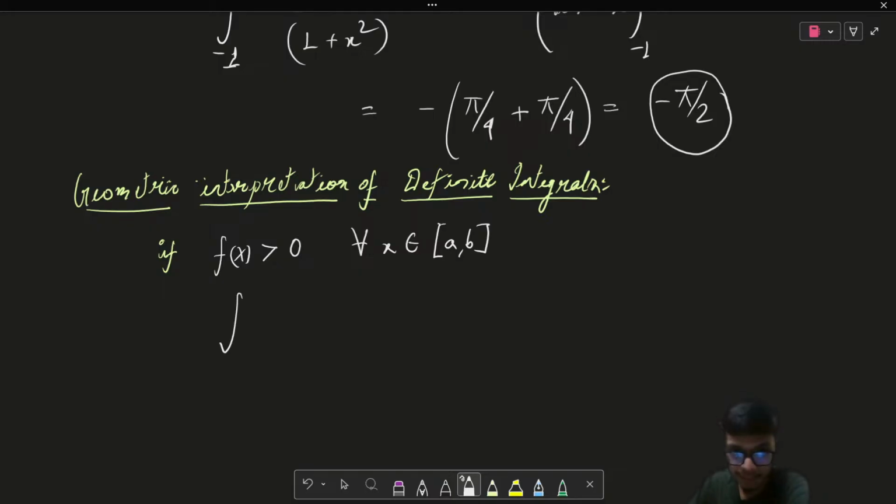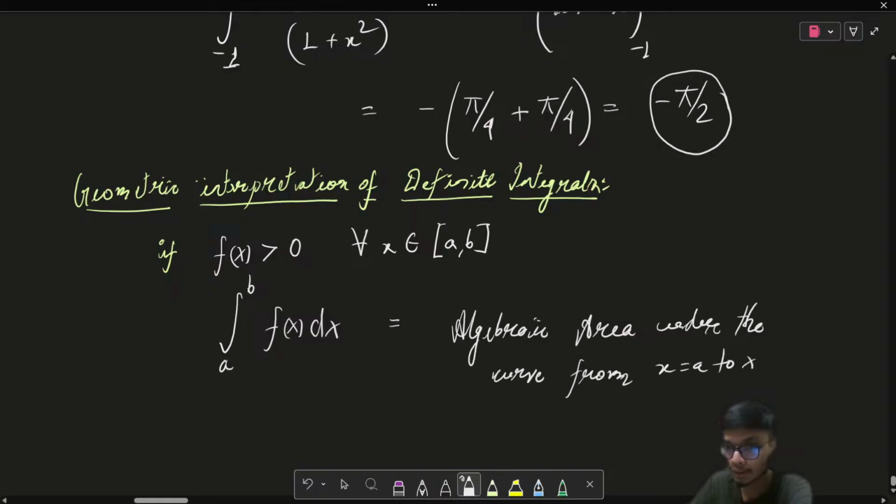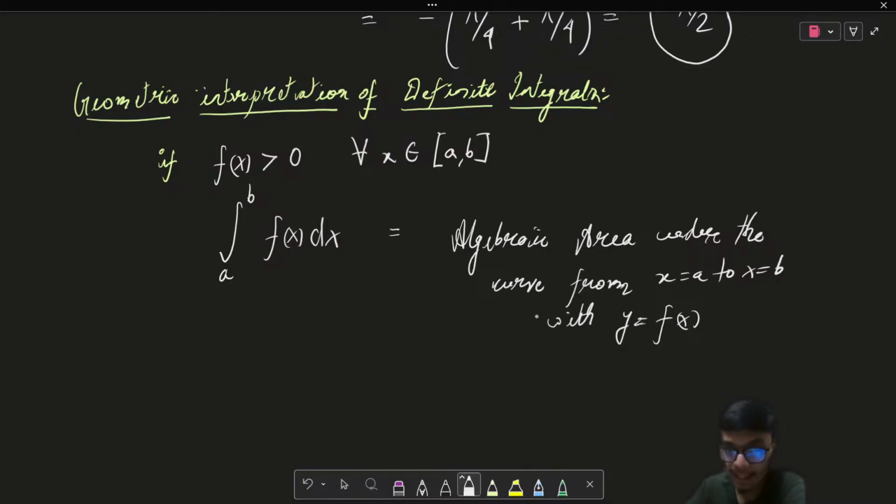Then our definite integral from a to b of f of x dx is actually equal to the algebraic area under the curve from x equals a to x equals b with y equal to f of x. So it is basically referring to one of the important areas that is called the algebraic area.